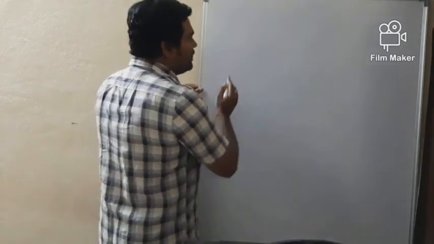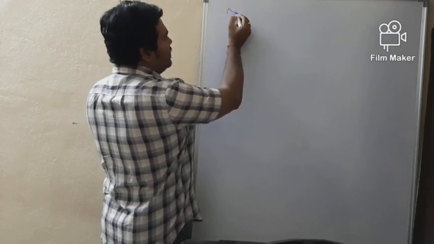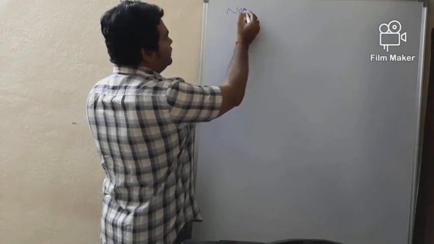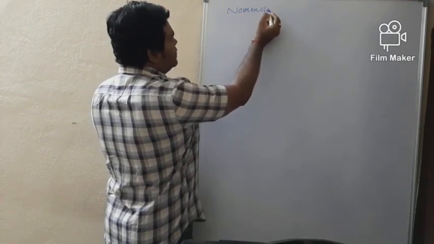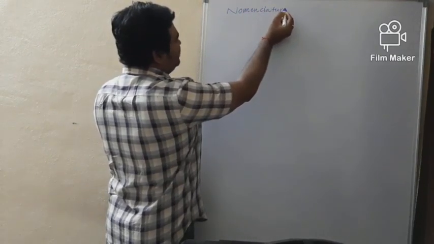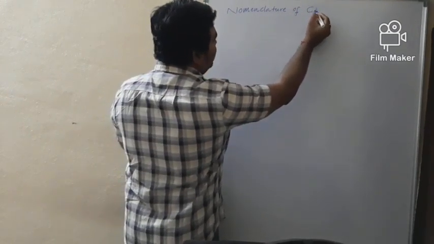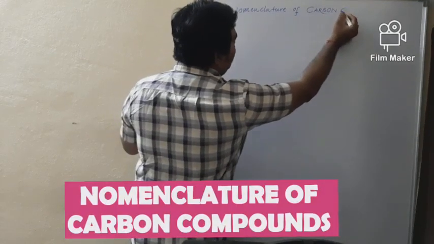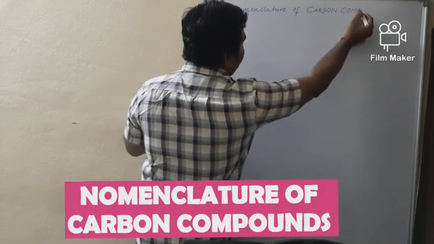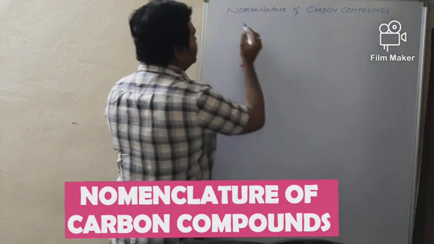What is the session meant for today? Nomenclature of carbon compounds.